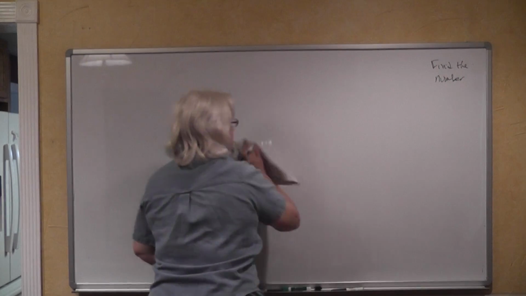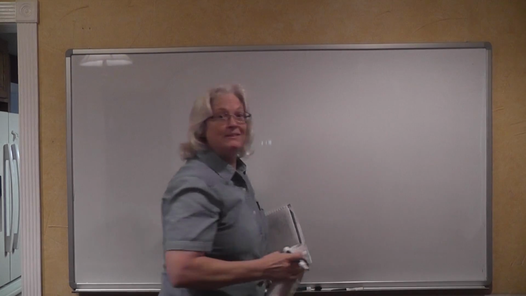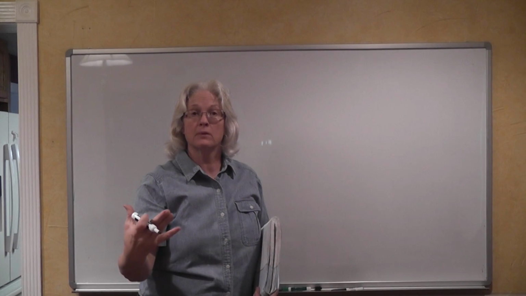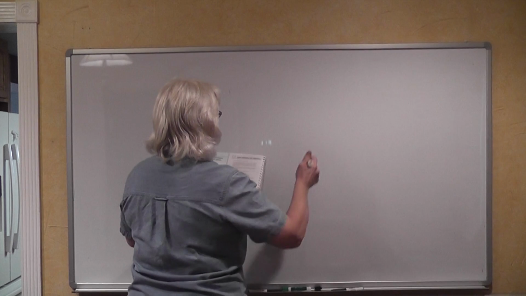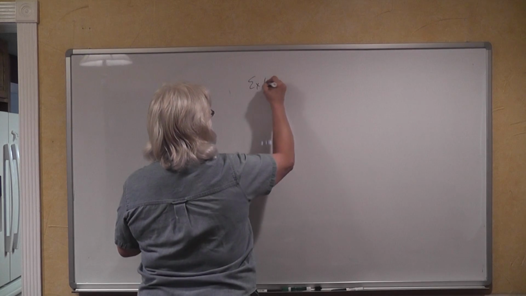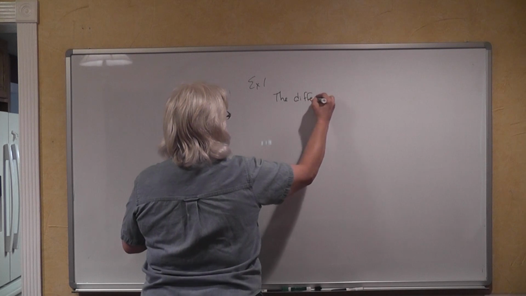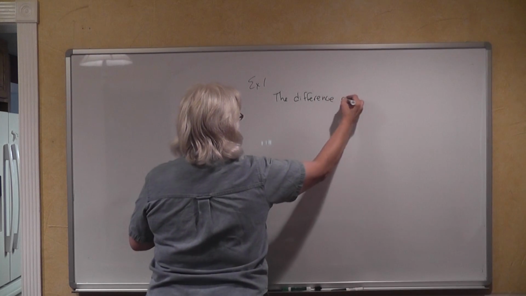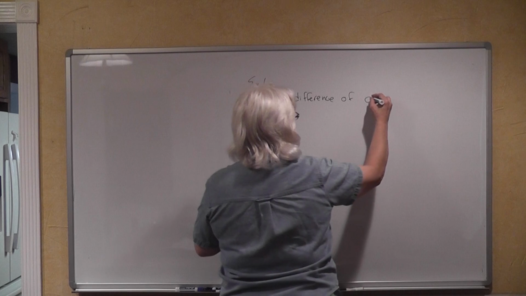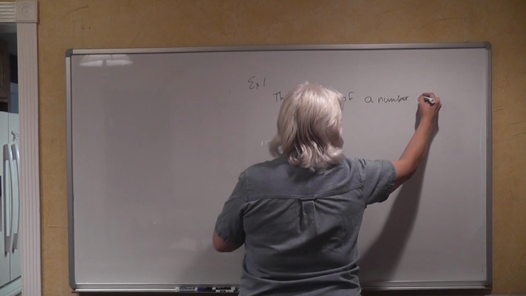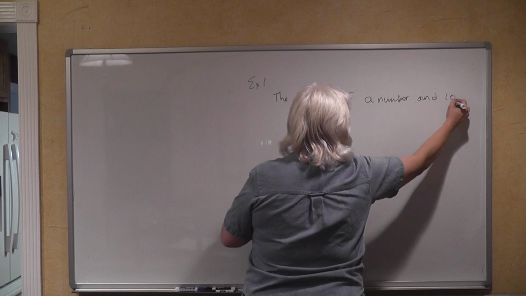This one is involving the difference. What is difference talking about mathematically? Well, difference is talking about subtraction. So this is example 1. The difference of a number and 10 is 37.